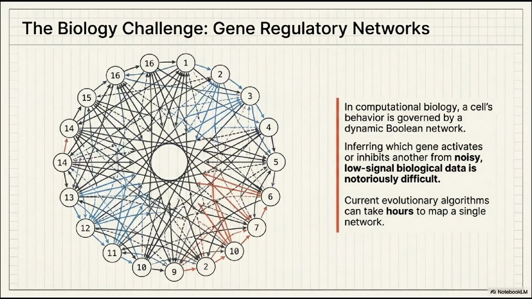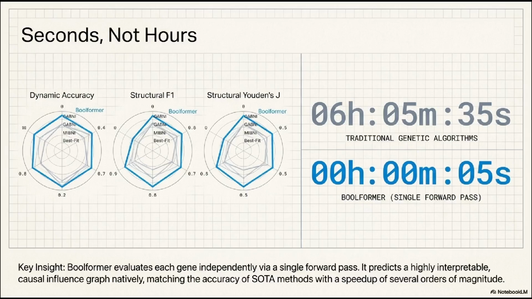One of the most exciting applications for Boolformer is in computational biology, specifically in mapping gene regulatory networks or GRNs. Inside a cell, behavior is governed by a dynamic Boolean network where the state of one gene activates or inhibits another. Mapping these networks is notoriously difficult because biological data is often noisy and low signal. Current state of the art methods rely on evolutionary algorithms, which, as noted here, can take hours to map just a single network. This creates a massive bottleneck for researchers trying to understand complex biological cascades or disease pathways.